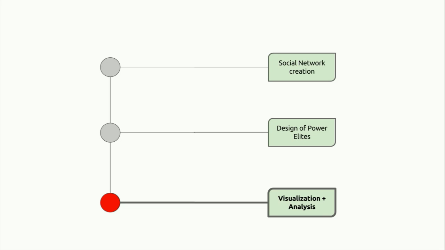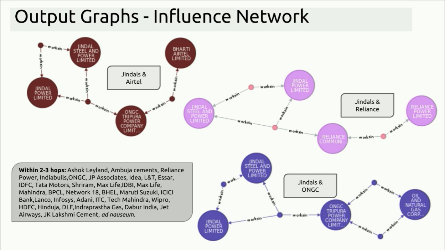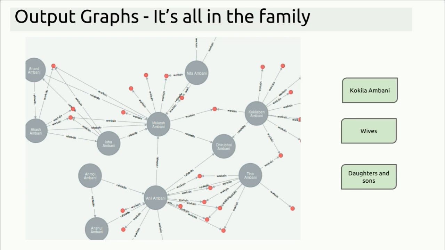Let's see some interesting visualizations that we have generated. Here we describe the influence network of the Jindal Group using director sharing data. These small dots are directors, so this person is on the board of directors of this company and this company as well. As we can see, Jindal Group is connected to Bharti Airtel, to Reliance, and to ONGC through director sharing. This is the entire Ambani empire in a graph.